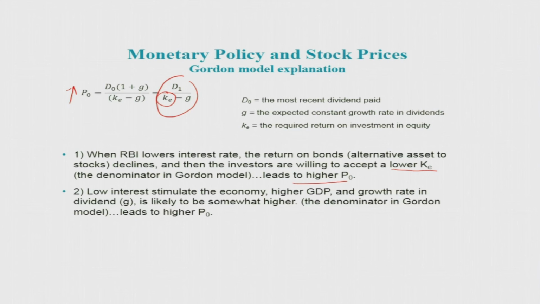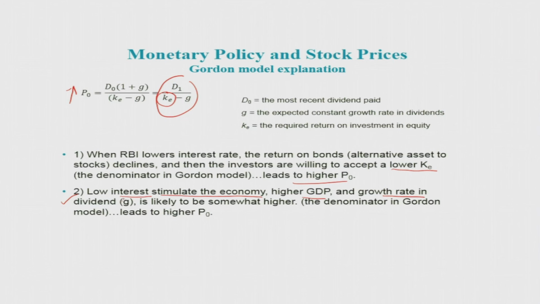Another thing is that when RBI reduces the interest rate, the cost of borrowing for firms reduces. That means the cost of production reduces, then they increase production, which leads to higher GDP, and the growth rate in the economy also increases. The dividend of the company also increases, because the cost of borrowing declines and the profit increases.